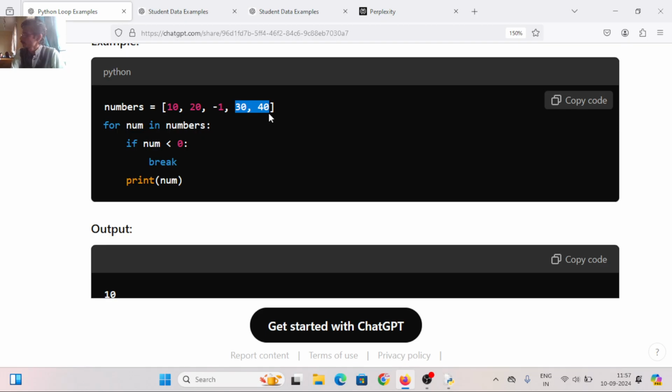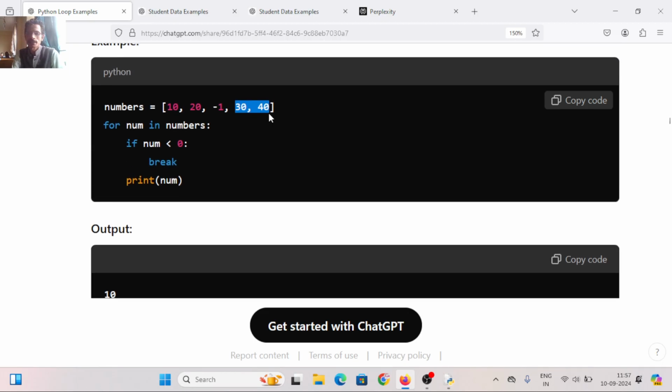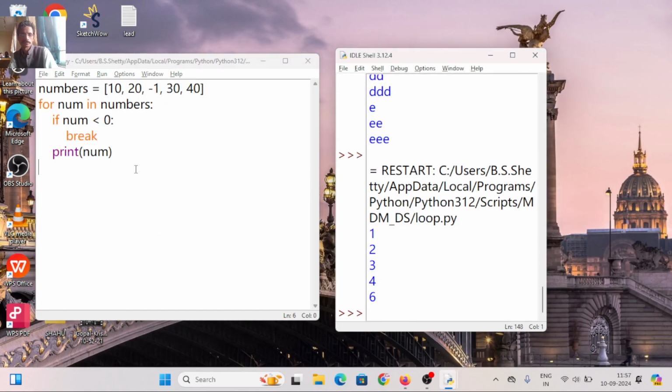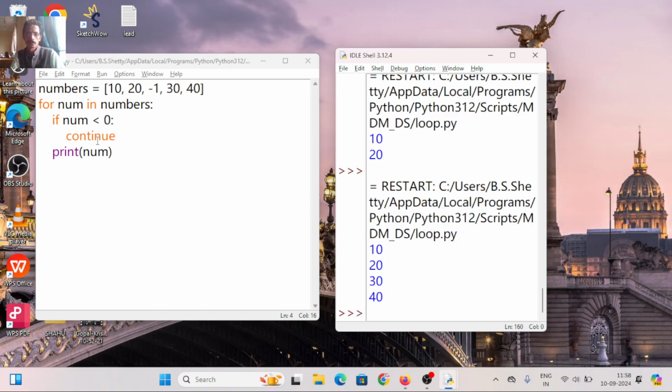Clear? If I use continue here, what will happen? 10, 20, 30, 40. Easy. Great.